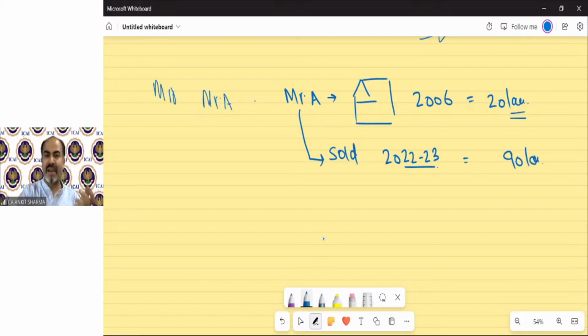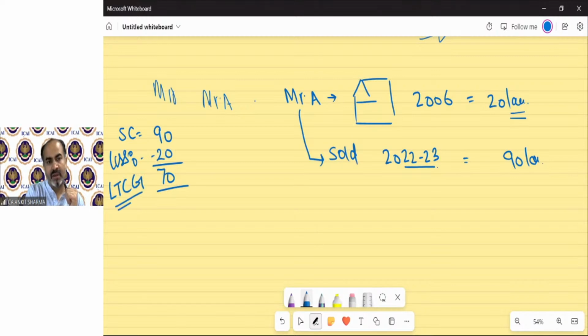So in layman language, if I ask you to calculate the profit or capital gain on sale of this, we will take the sale consideration of 90 lakh. We will deduct the cost, which is 20 lakh, and he would have a profit of 70 lakh. That is long-term capital gain. Clear? But now the problem arises.